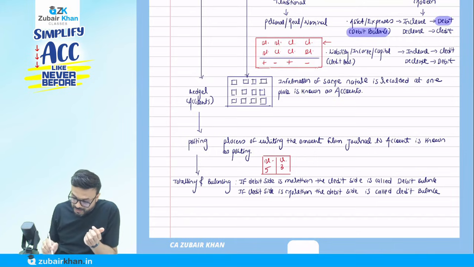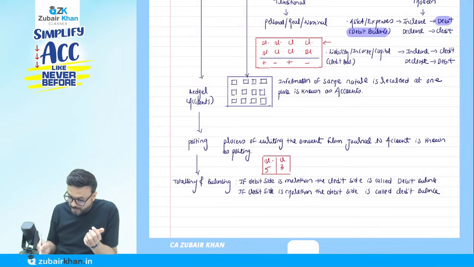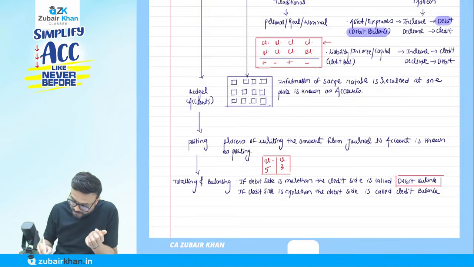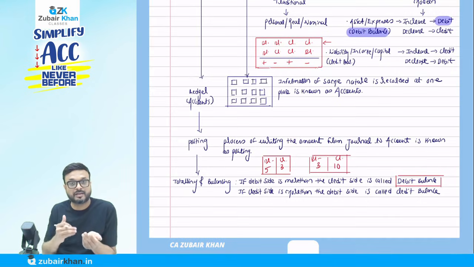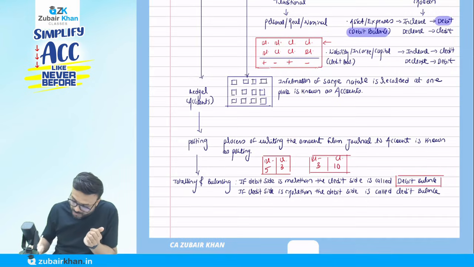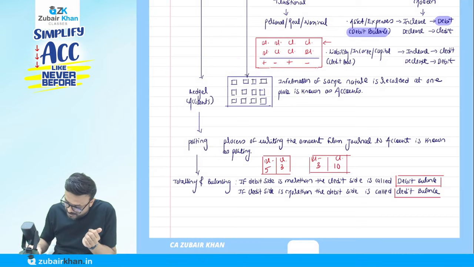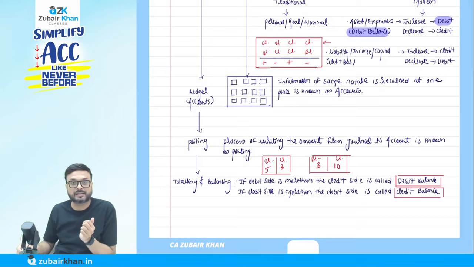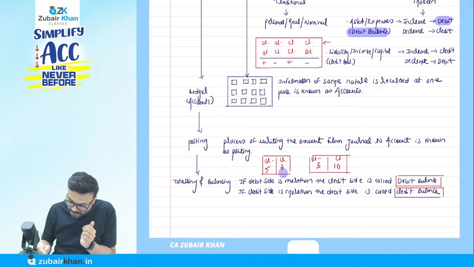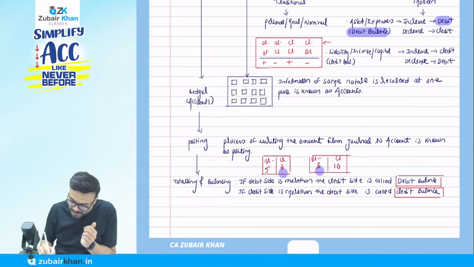So if the debit side is more than the credit side, we call it a debit balance. Now suppose this is an account, this is the debit side and this is the credit side. Here it is written 10, here it is 3. Which side is more? Credit side. So when the credit side is more than the debit side, we call that balance a credit balance. So my balance will come here. How much balance will come? 10 minus 3, it will come 7.